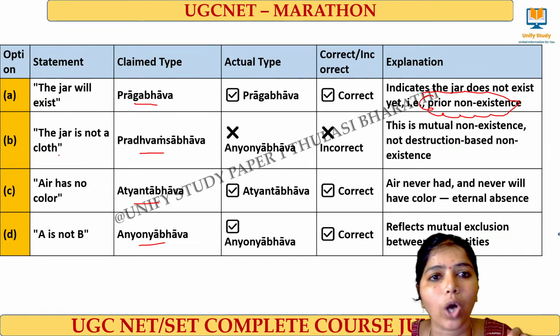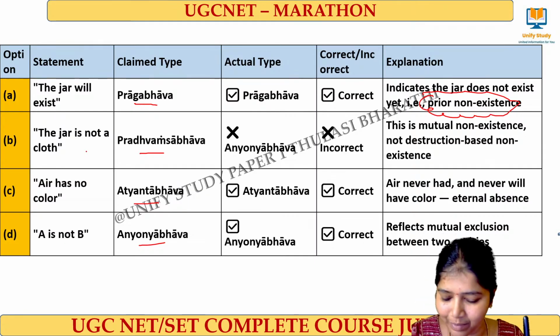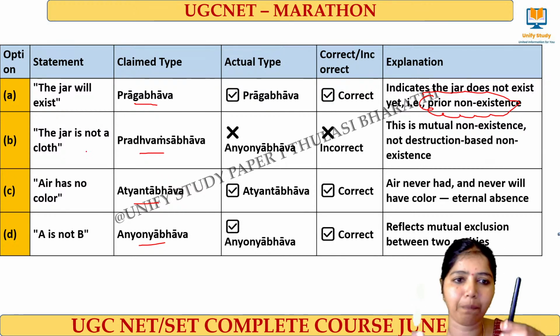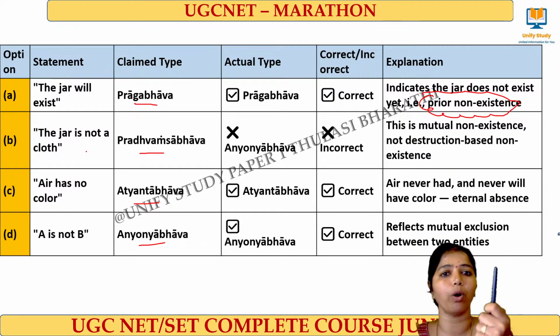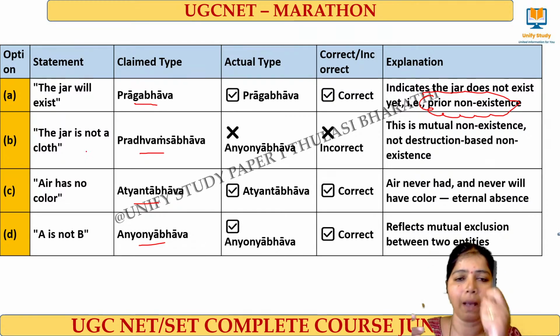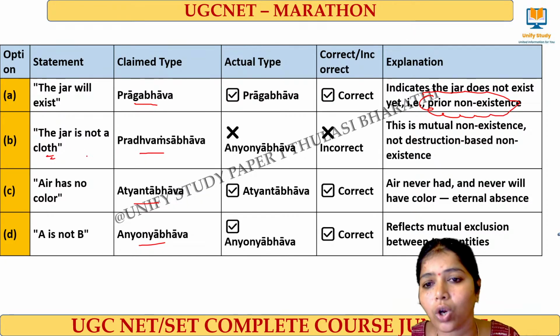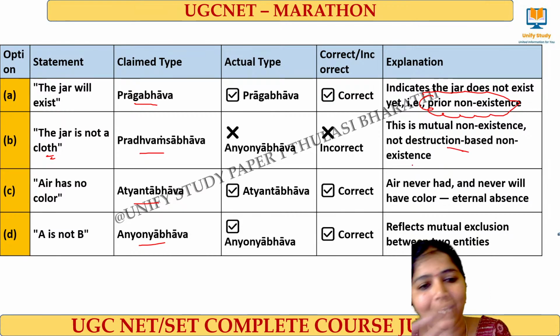The jar is not a cloth. Can I say this pen is a bottle, or this bottle is a pen? It's not possible, right? Mutually, these two objects I cannot call each other. This pen cannot be a bottle, this bottle cannot be a pen. So the jar is not a cloth. Here it is mutual non-existence, a distinction based on existence.